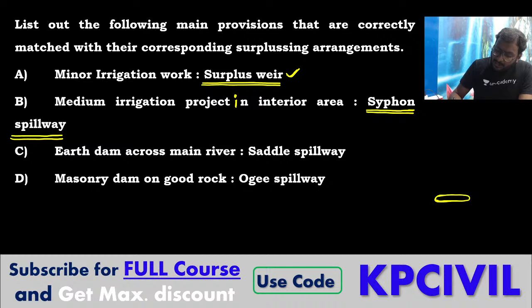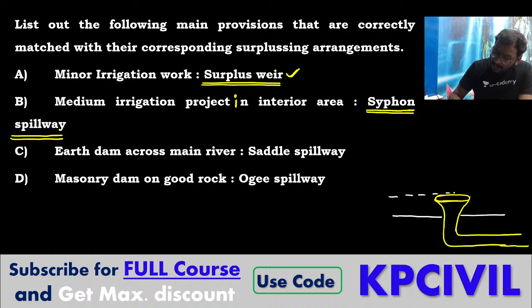Syphon spillway or shaft spillway, we provide a structure like this now, which takes the excess water far away. Whenever the water level rises above FSL, water immediately enters into it and the syphon spillway takes it out.